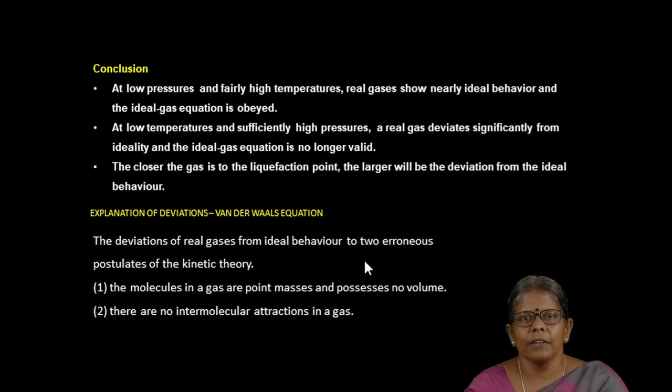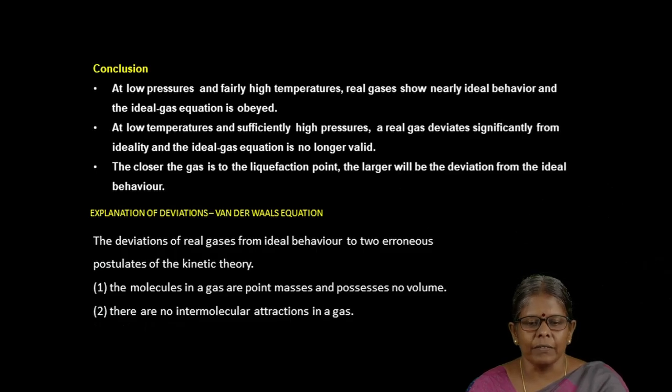The reason for the deviation comes from what we have previously seen about the kinetic theory of gases. At that point, we saw that the molecules are point masses and there is no intermolecular force of attraction between the two molecules, and these two postulates have shown erroneous limits. Here we have seen the molecules are point masses and possess no volume, and there is no intermolecular force of attraction between the molecules. But how does this have its effect on the ideal gas equation and its deviation